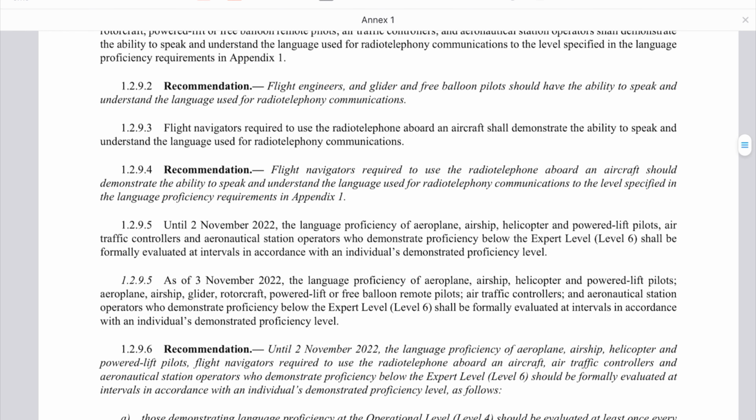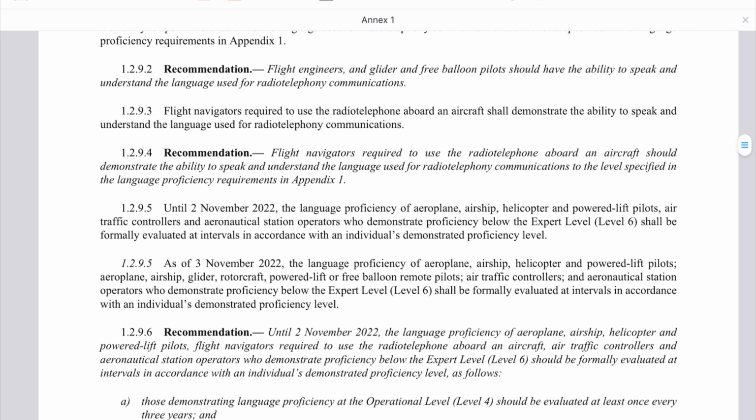For example, here we see the language proficiency for aeroplane, airship, helicopter, and powered-lift pilots. Let me indicate here what I am reading.